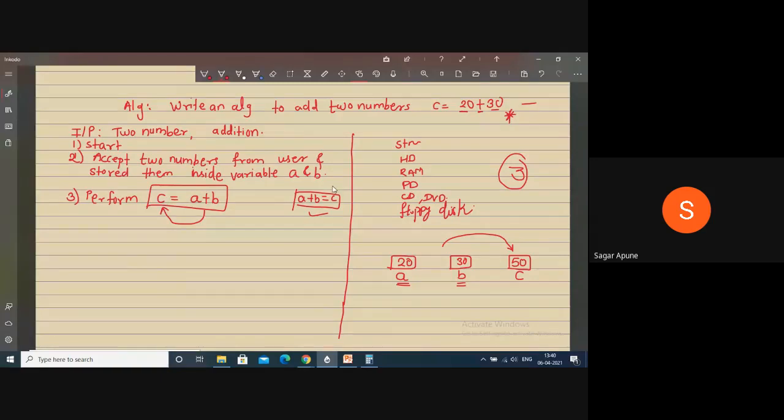A plus B is equal to C is correct while you are doing it in maths, but C is equal to A plus B is correct while you are doing it in programming. So always keep in mind, if you write a program, don't write A plus B is equal to C.